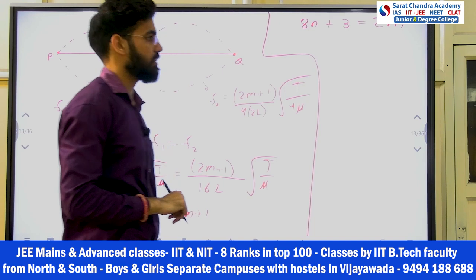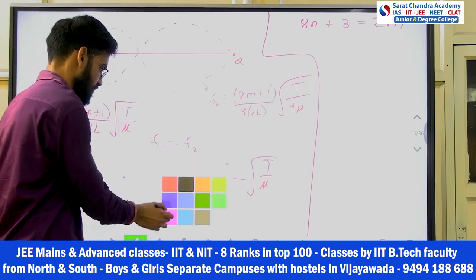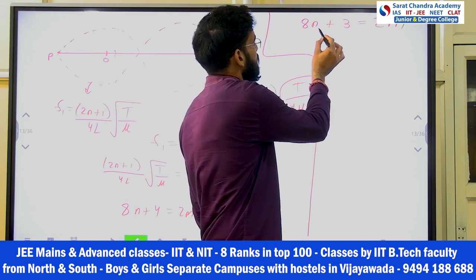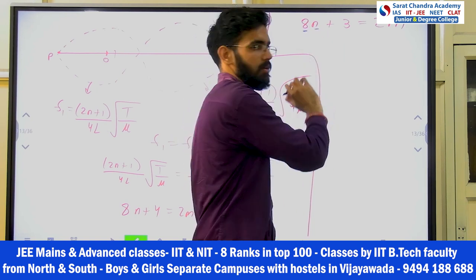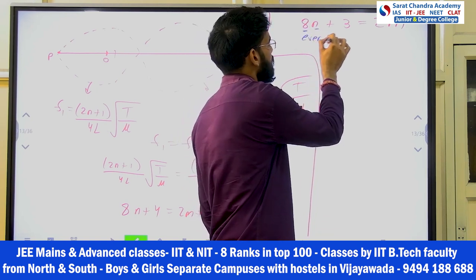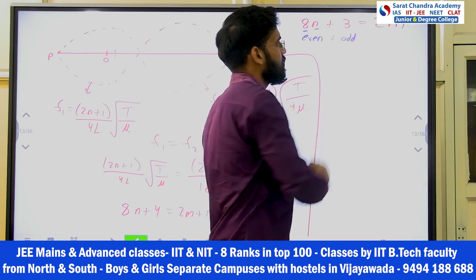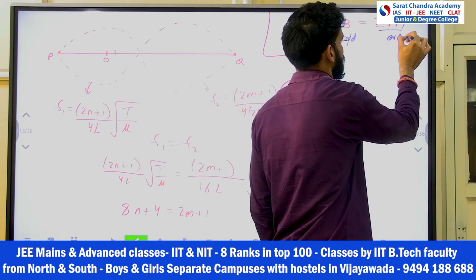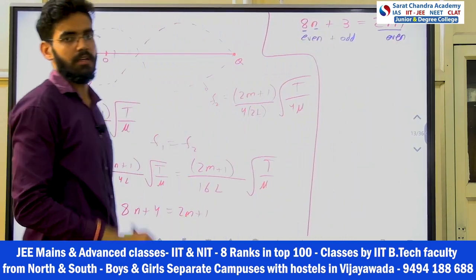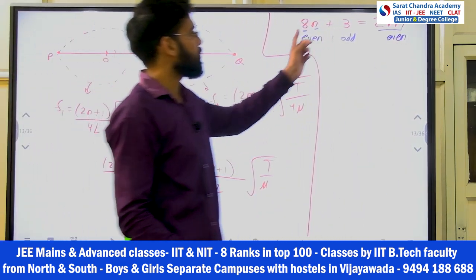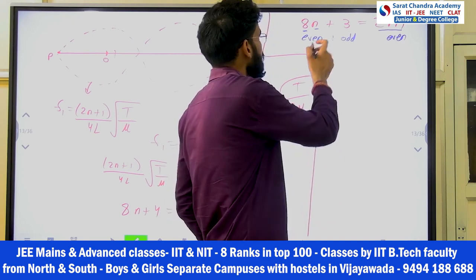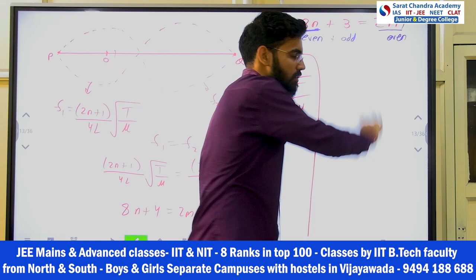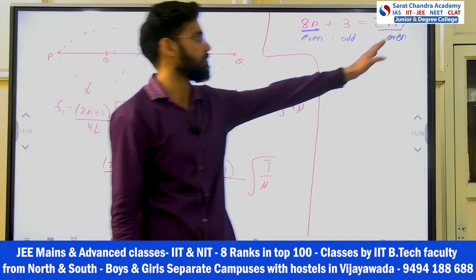If you see here, n is an integer, so this integer multiplied by an even number is even. Even plus odd should come odd only, right? But here it is an even number.